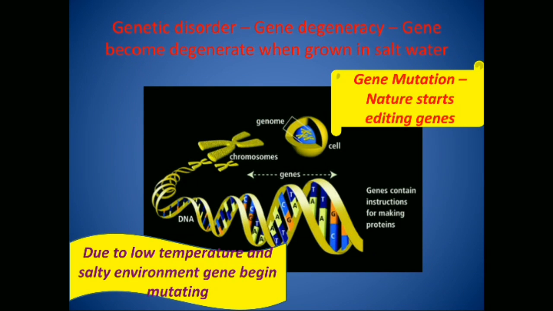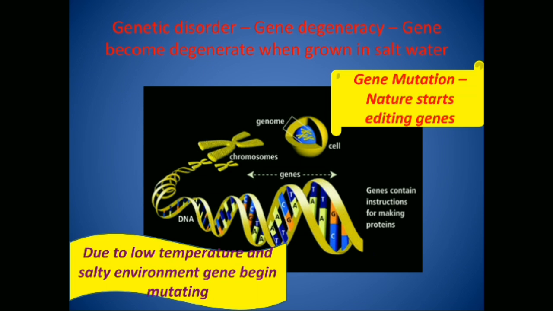Genetic disorder, gene degeneracy: genes become degenerate when grown in salt water. Even now human race takes a pinch of salt along with their food. Salt is required for proper functioning of nervous system and brain. Our brain is the computer which controls all our activity and learning. If we stop taking salt, we will lose our sixth sense.